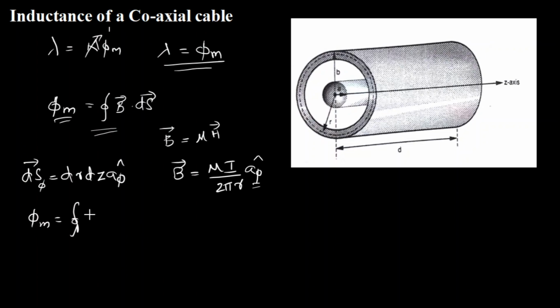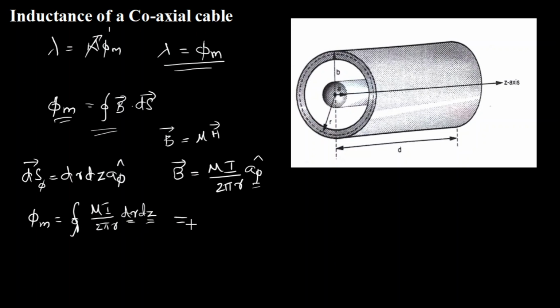That will be the closed integral of mu I divided by 2 pi r dr dz, because phi cap dot phi cap is 1. So mu I by 2 pi r dr dz. So I understand that I have to calculate the variation along r direction as well as z direction. This comes because it is along z axis. The coaxial cable is along z axis. If I kept it along x axis, this could have been dx. If it is cylindrical approach, then if it is along r axis, then this will be r, this will be some other parameter. So mu I by 2 pi r dr dz.